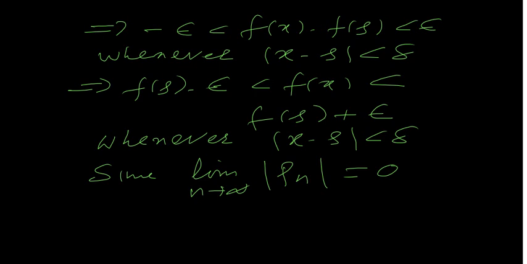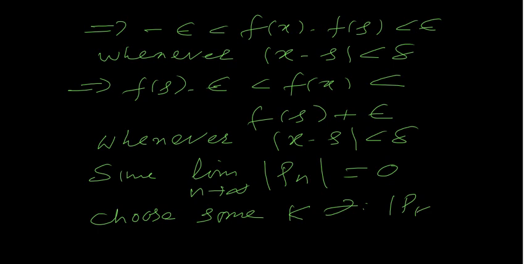So choose some positive integer k such that mesh of the partition Pk is less than delta. We can choose that because the limit is equal to 0. We can choose k so large such that the mesh of the partition Pk is less than delta.